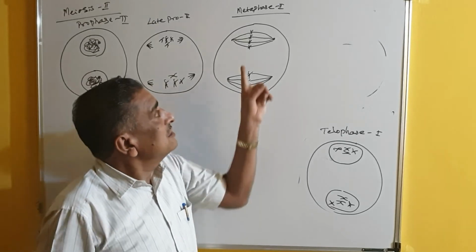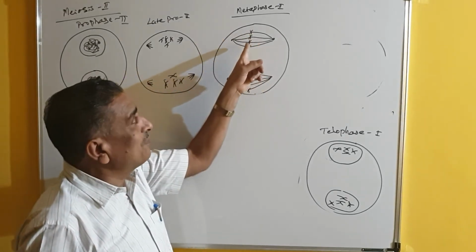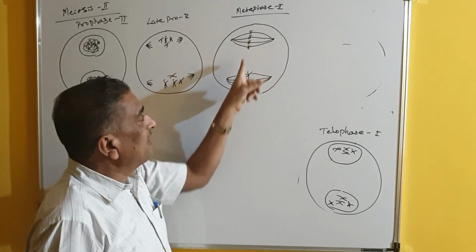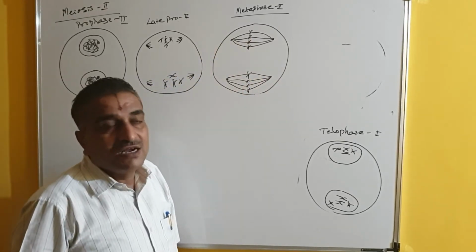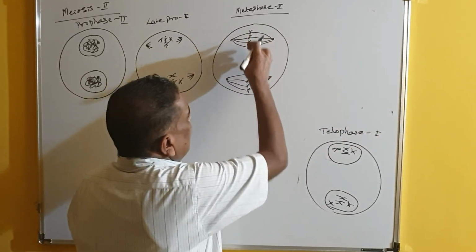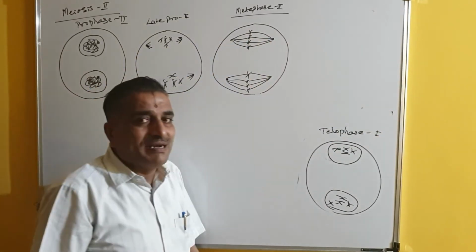In metaphase 2, the chromosomes are arranged on the equatorial plate, but the spindle fibers have hooked the centromere, and you will find 2 metaphasic plates here. When they are arranged on the equatorial plate, it is called the metaphasic plate.